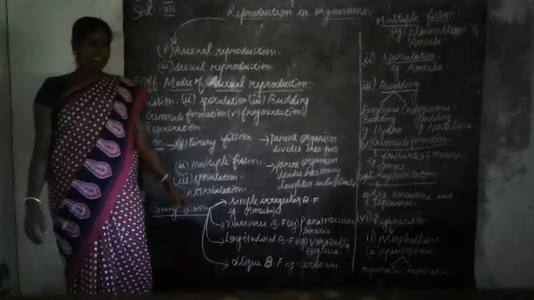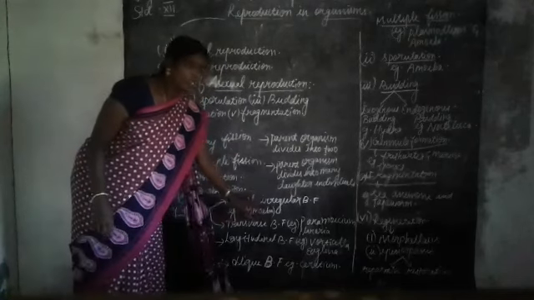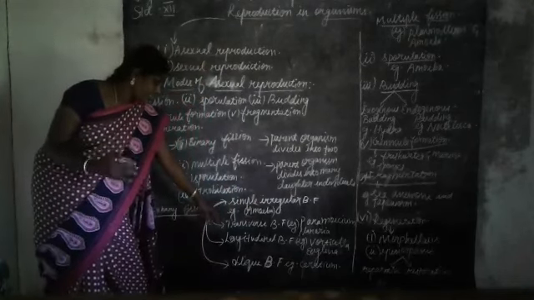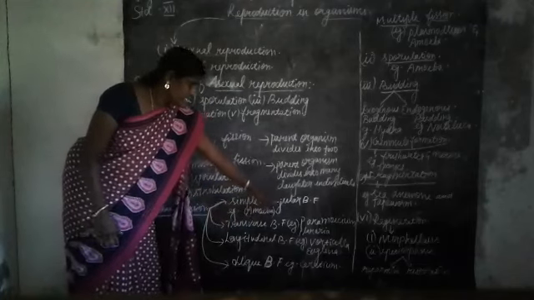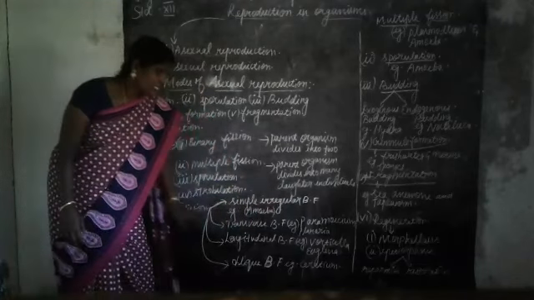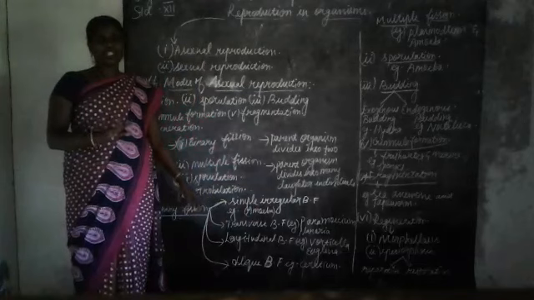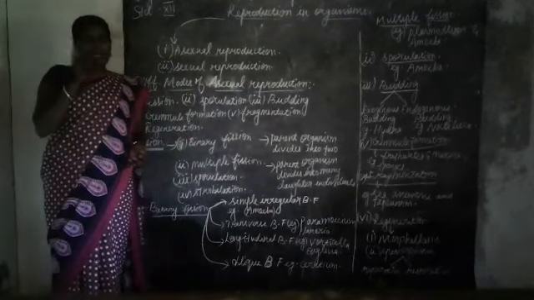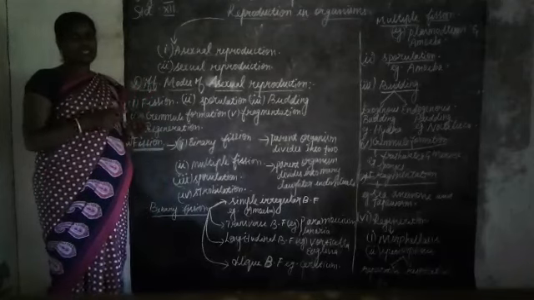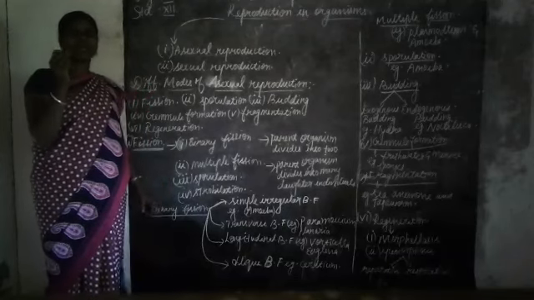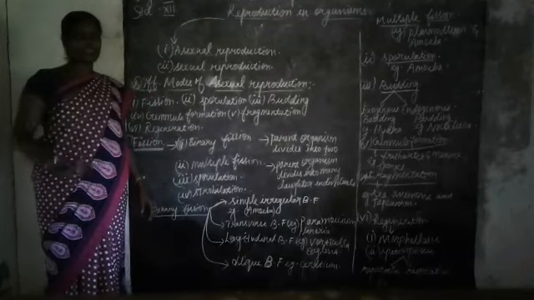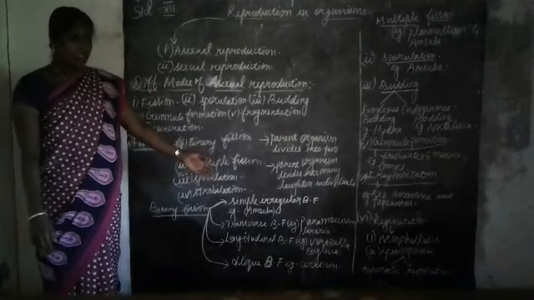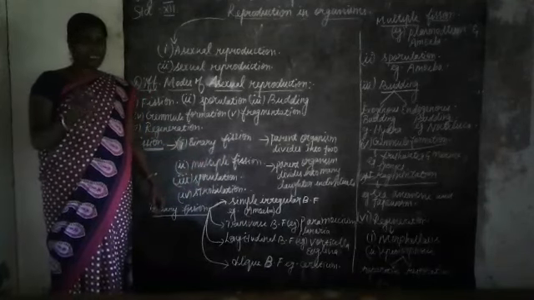Next I want to say about transverse binary fission. Here the plane of division is transverse. It occurs in the case of paramecium and planaria. We will take the paramecium. It has two different kinds of nucleus, macronucleus as well as micronucleus. The macronucleus divides by amitotic cell division, and the micronucleus divides by mitotic cell division.